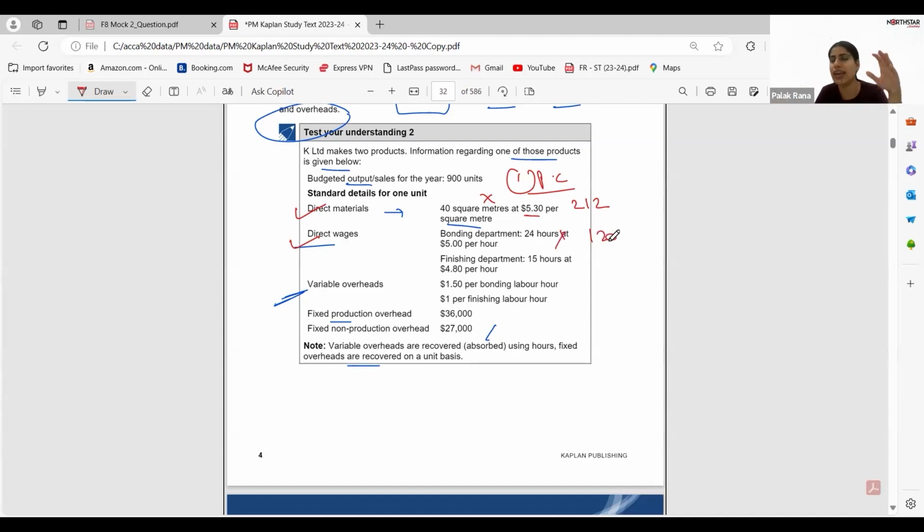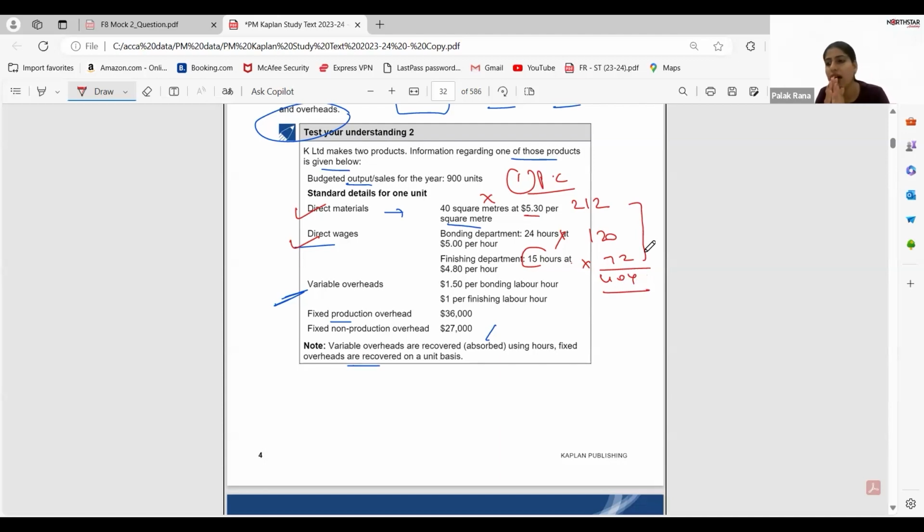Now there is a person who is hemming and doing some finishing on that dress. That person spends 15 hours to make that dress and charged me 15 hours into 4.8 per hour, which is 72. Now the total of all this will be 404. So this is your prime cost.